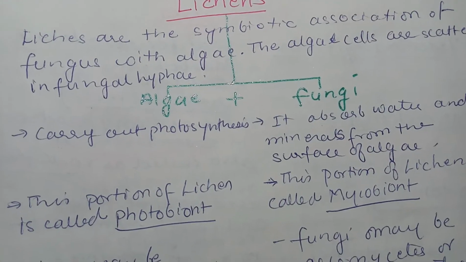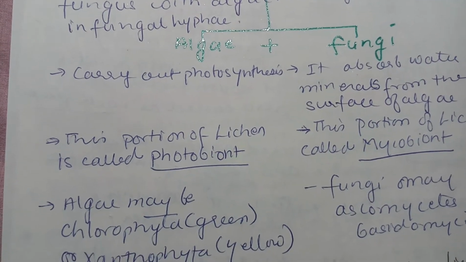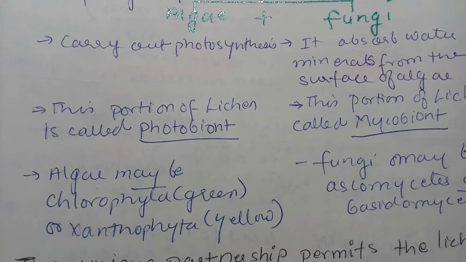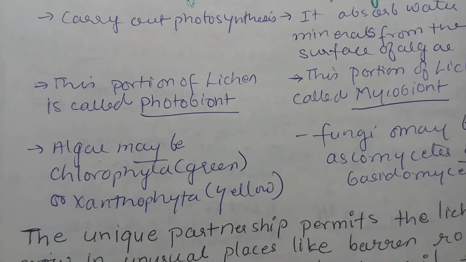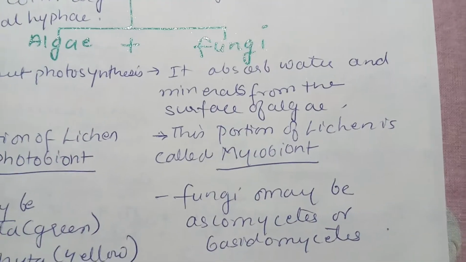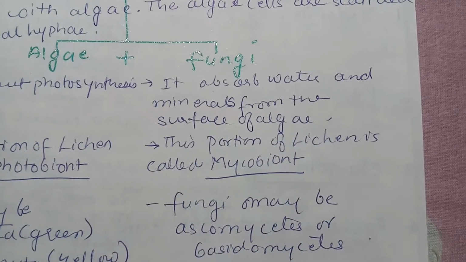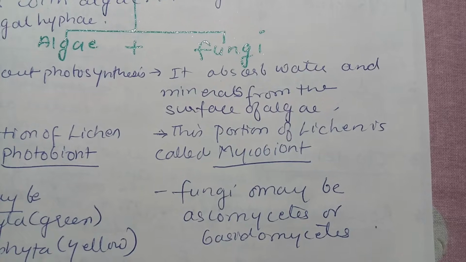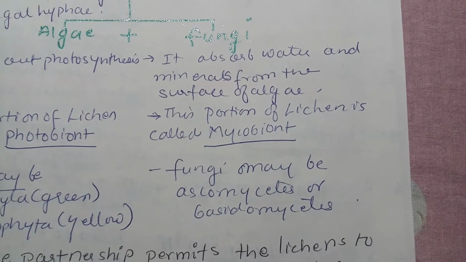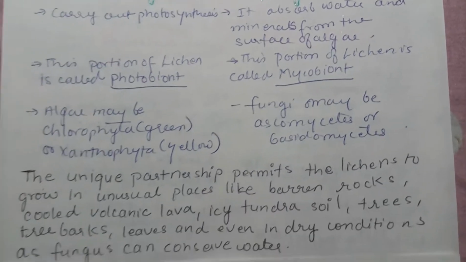So algae, they carry out photosynthesis, and this portion of lichen is called photobiont. Algae may be chlorophyta or xanthophyta. Fungi, they absorb the water and mineral from the surface of the algae. This portion of lichen is called mycobiont. Fungi may be ascomycetes or basidiomycetes.